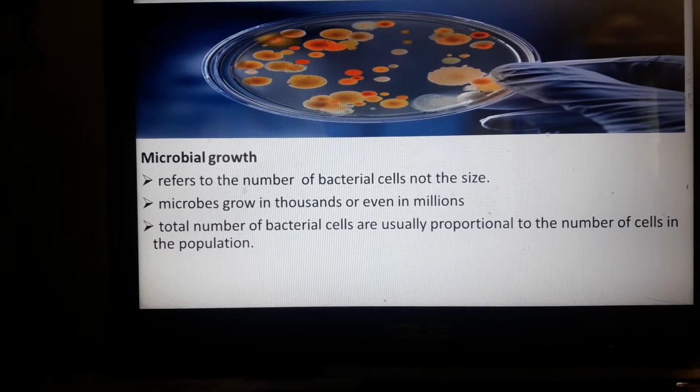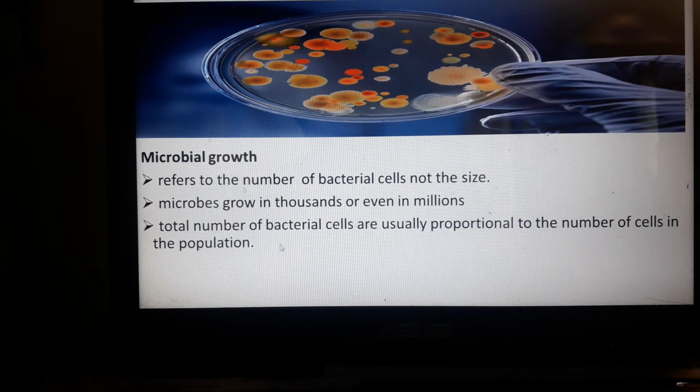Microbial growth refers to the number of bacterial cells, not the size. Take note. Microbes grow by thousands and even millions. So the total number of bacterial cells is usually proportional to the number of cells in the population. When you do the culture or microbial growth, it depends on the total number of bacteria, for example Staphylococcus aureus, in a certain population or in a certain culture media of the bacteria.